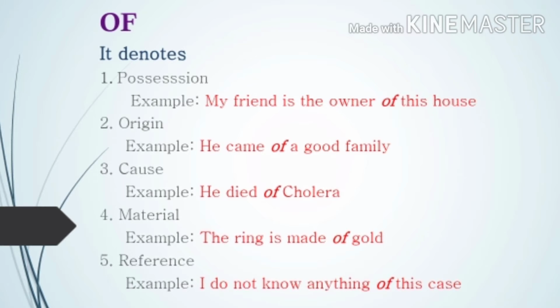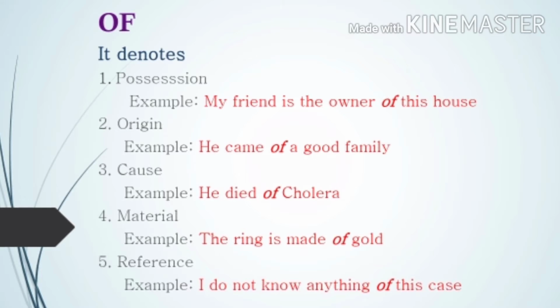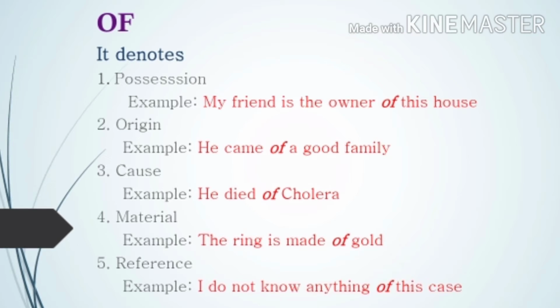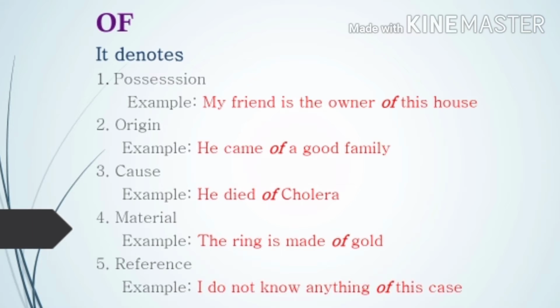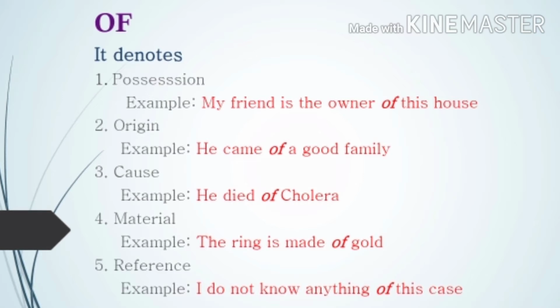Then origin, from where did it come out, from where did it originate? He came of a good family, belongs to a good family. Okay, of. Next, cause. What is the reason? How did he die? He died of cholera. That is the cause of his death. Okay. Then material. What is the house made of? It is made of bricks. It is made of cement. Okay. In case of material, we use what? Of. The ring is made of gold.